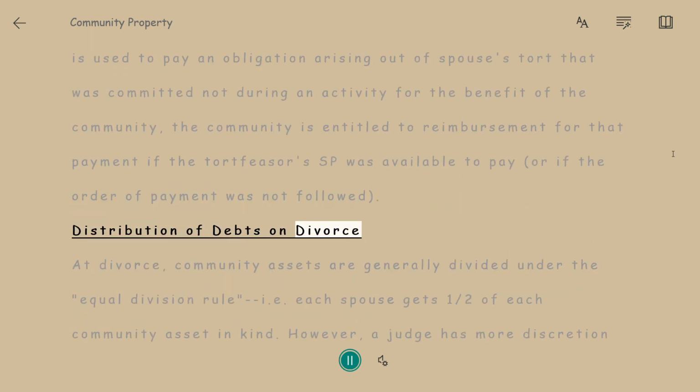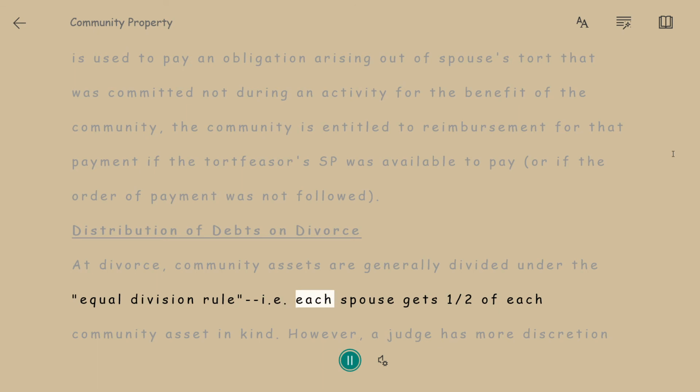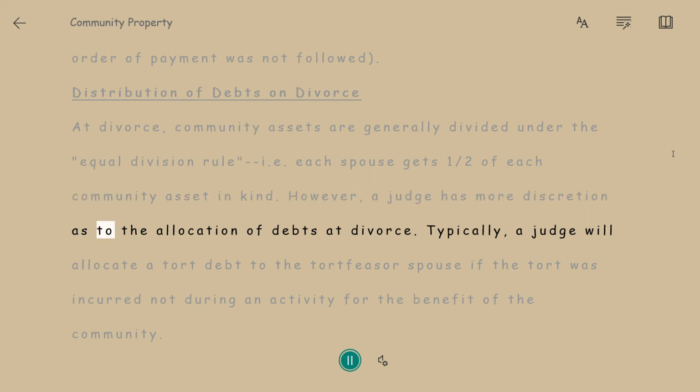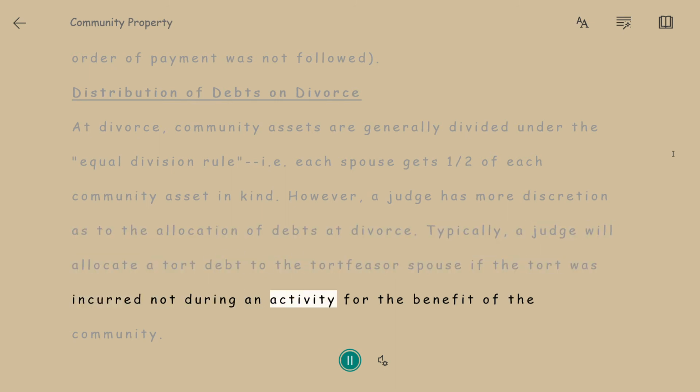Distribution of debts on divorce. At divorce, community assets are generally divided under the equal division rule, I.E. each spouse gets one half of each community asset in kind. However, a judge has more discretion as to the allocation of debts at divorce. Typically, a judge will allocate a tort debt to the tortfeasor spouse if the tort was incurred not during an activity for the benefit of the community.